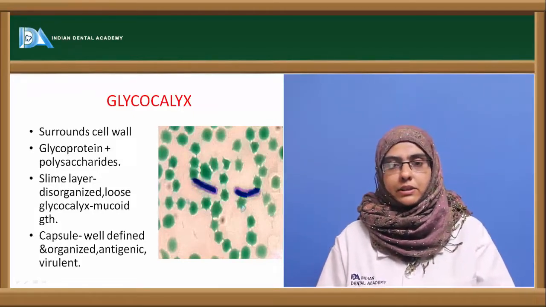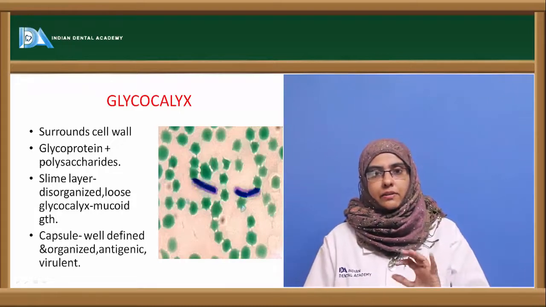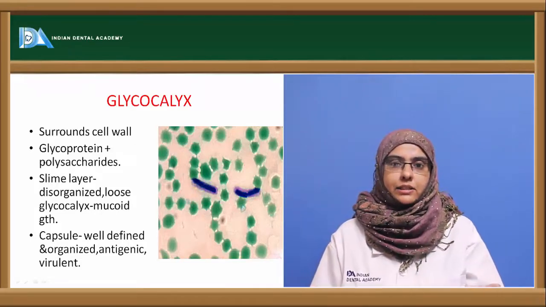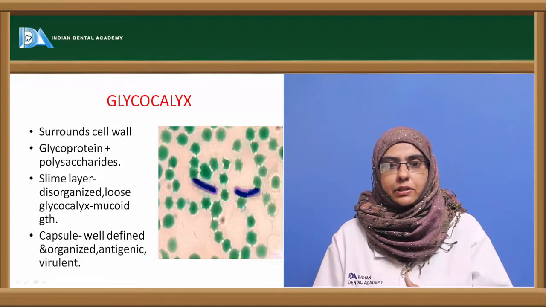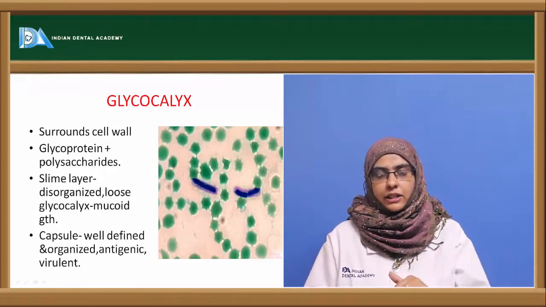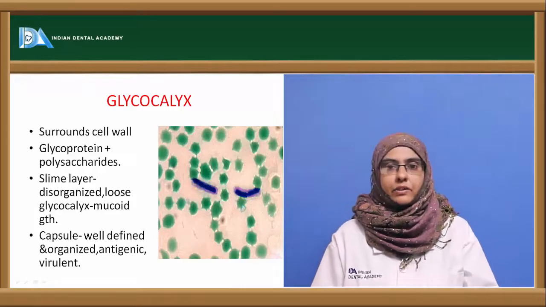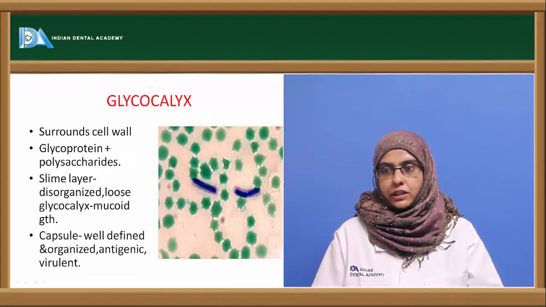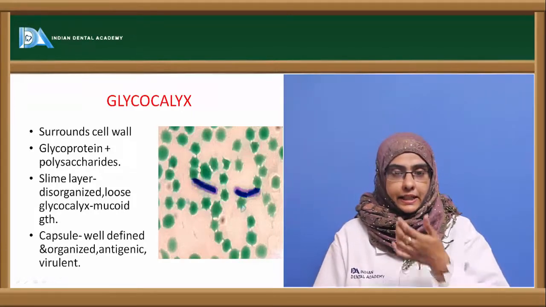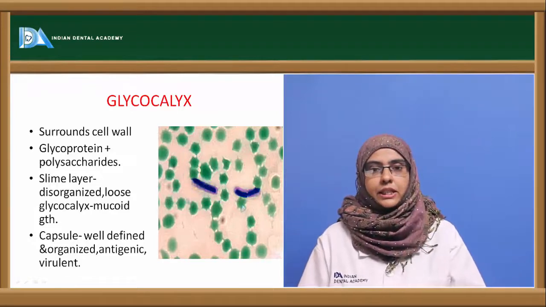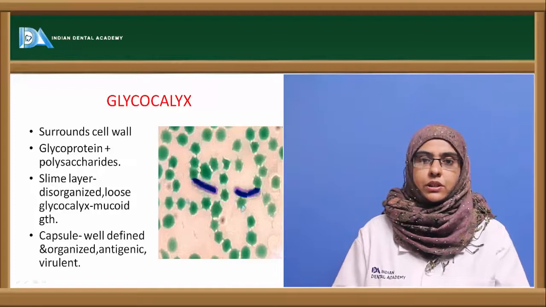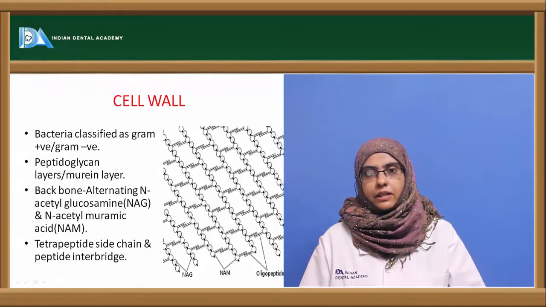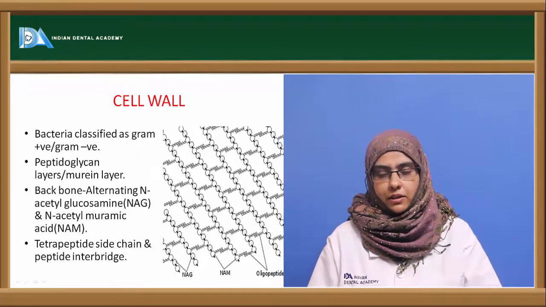And the glycocalyx or capsular material present in the organism makes the organism more virulent when compared to other organisms. Take for example pneumococci. These organisms have a capsule around themselves, so they usually escape the phagocytic cells that engulf and eliminate organisms in the immune system. So these organisms with the capsular material escape phagocytosis, thereby increasing their pathogenic character. Capsules cannot be easily stained with the normal stain. You need a capsular staining technique where copper is mostly used as a mordant. And encapsulated organisms are more pathogenic and virulent when compared to non-capsulated organisms.